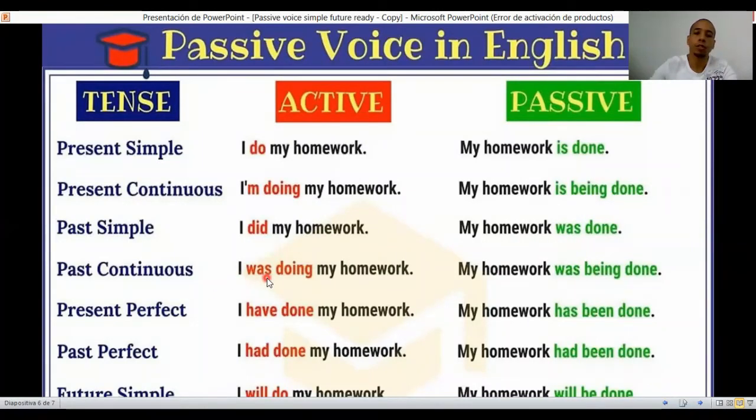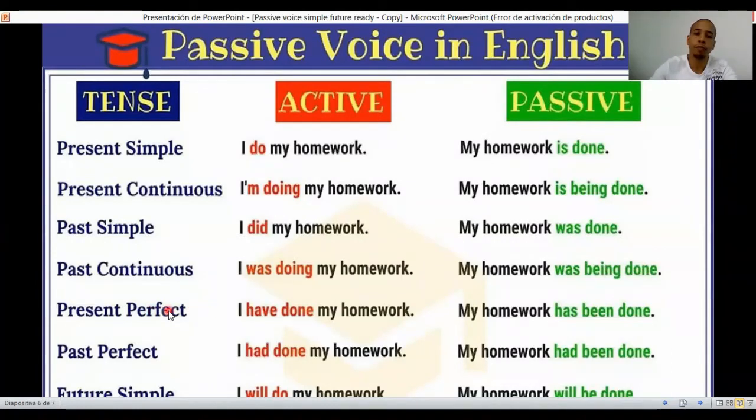Past continuous was with an ing form. Past because this is a past of the verb to be. It is continuous because we have the ing form. For the passive voice, you have the past continuous of the verb to be. You work with being always when it's continuous, and then the past participle.